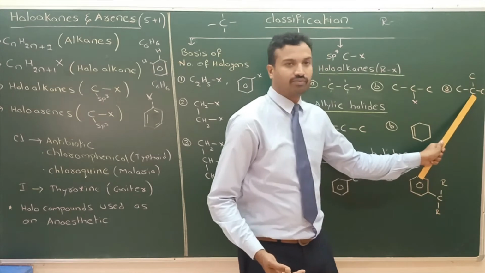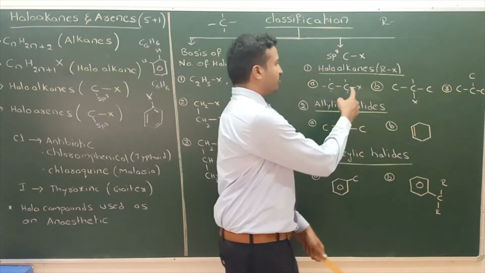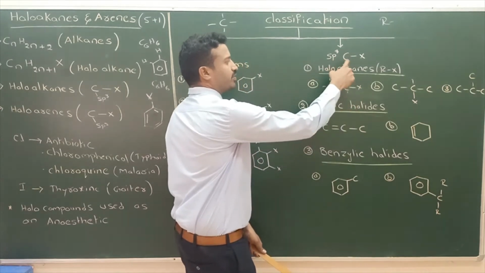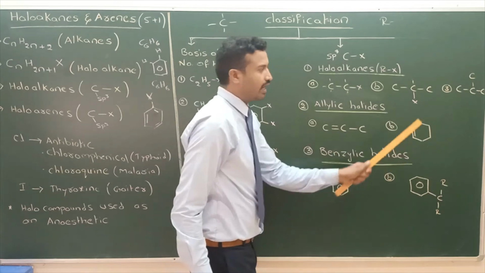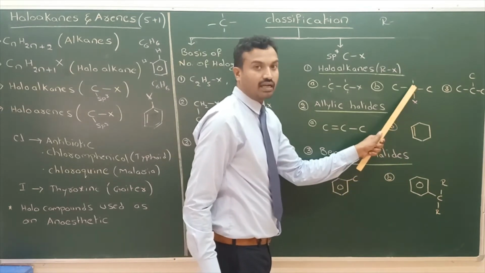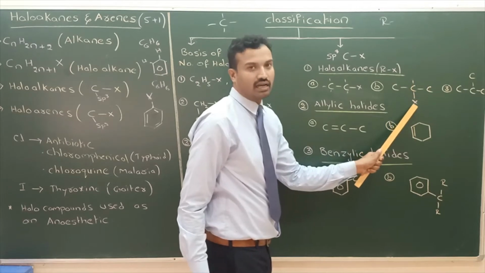Next here. See, sigma bonds only. The remaining 1 bond is also a sigma bond. Here 4 bonds are sigma bonds only, so it is called sp3 carbon. Here also 4 bonds are sigma bonds, sp3 carbon. Halogen is bonded to that carbon. That carbon is bonded to another 2 carbons, secondary carbon. So it is called secondary alkyl halide.